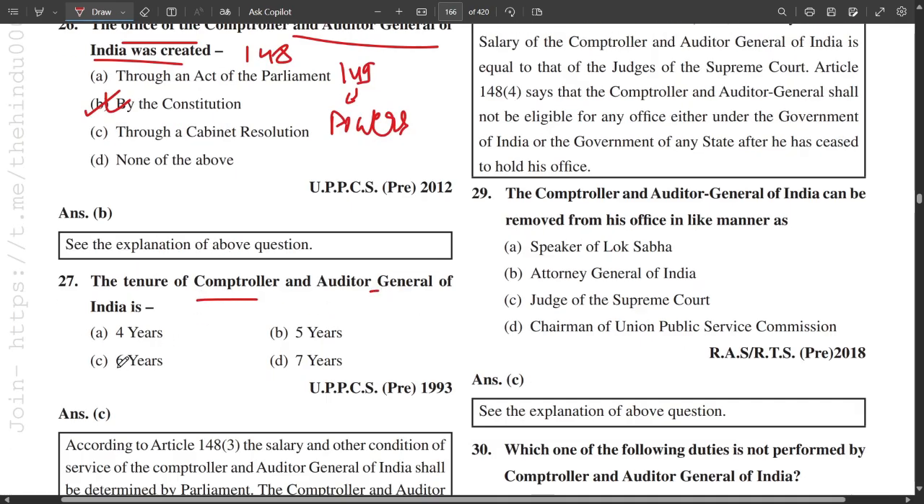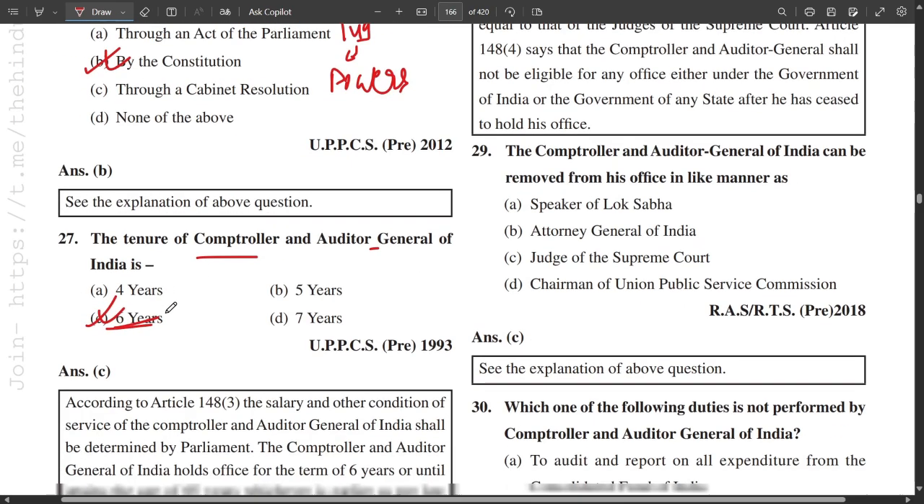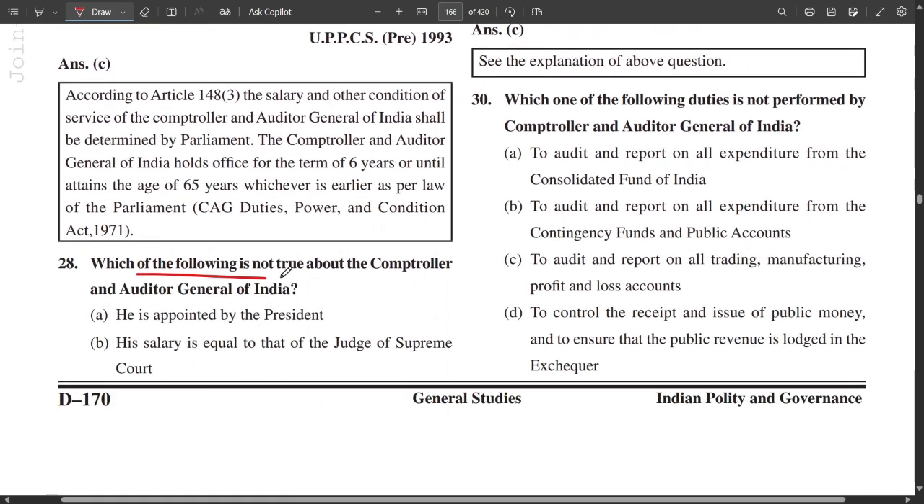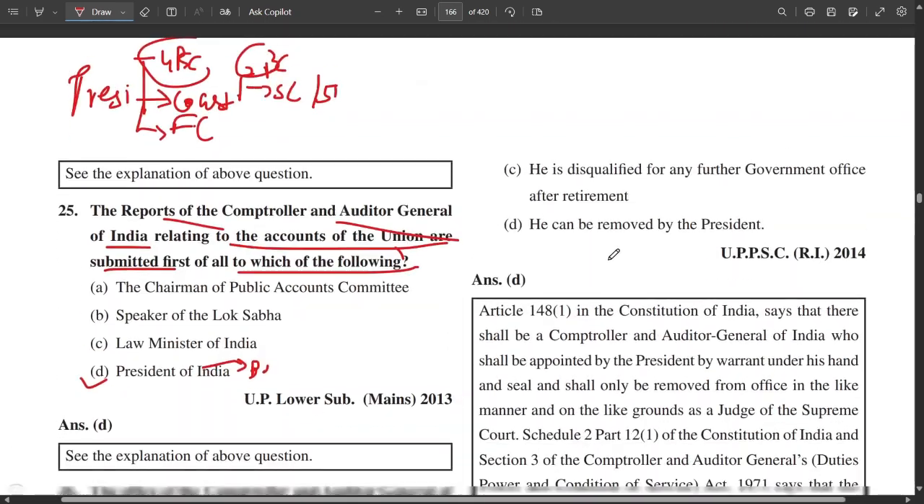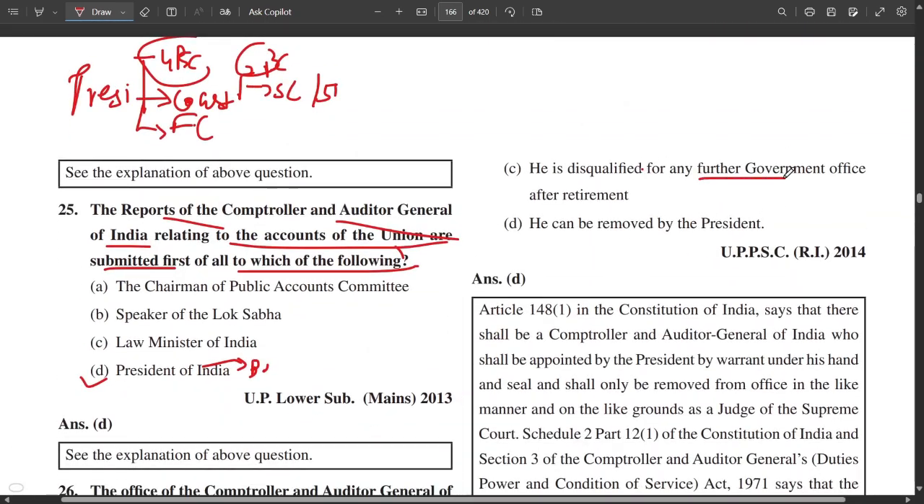The tenure of CAG is 6 years. Which of the following is not true about the CAG? He is appointed by the President. बिल्कुल सही. Not true statement बताना है हमें. His salary is equal to that of the judge of Supreme Court. Yes, this is correct. He is disqualified from any further office after retirement. Yes. He can be removed by the President.